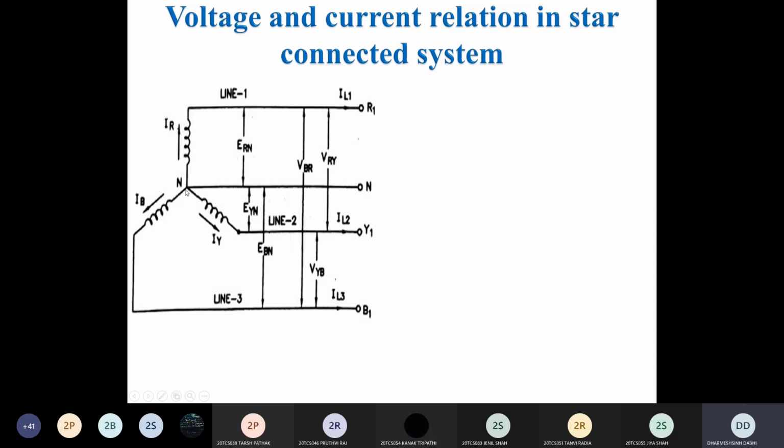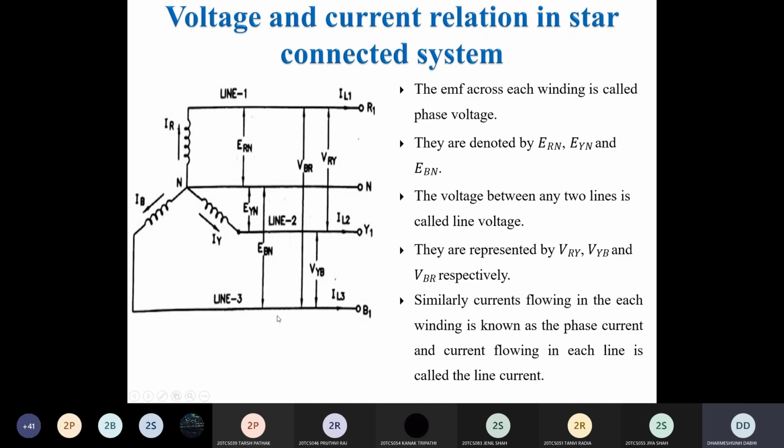You can see that whatever current is flowing into this winding, or in this phase IR, the same current is flowing into this line of phase R. So IR is equal to IL1. Same way, in phase Y, the phase current IY is equal to the current flowing into this line, which is IL2. So IY is equal to IL2. Same way in the third phase, IB is equal to IL3. So this is the current relation in the star connected system.